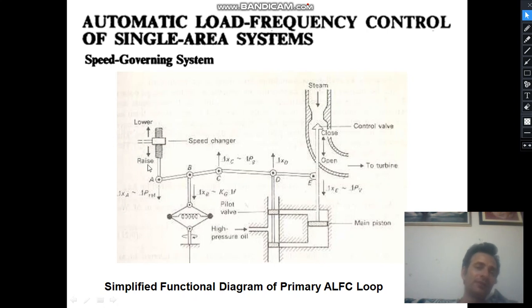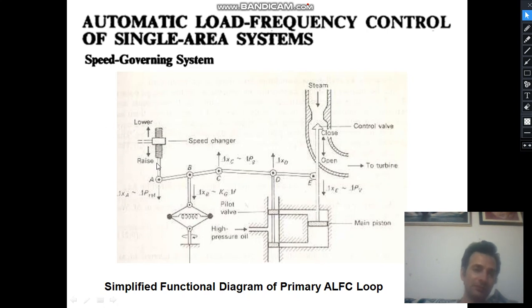This is not done manually, it is done automatically. The frequency is sensed again, and this forms the secondary loop. Actually this is the primary loop, and the secondary loop senses the frequency deviation, and for the fine adjustment of the frequency deviation, this will also be controlled.